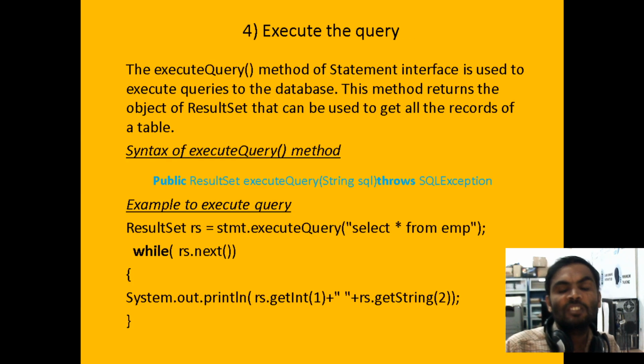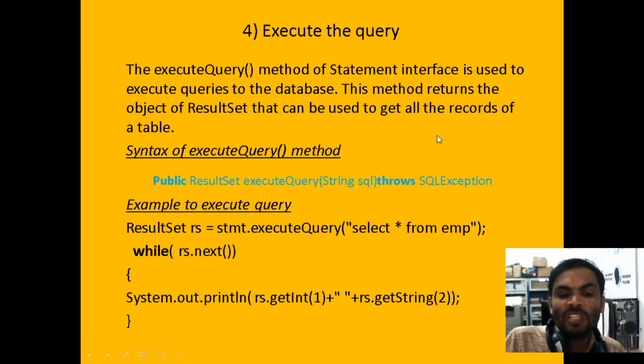In executeQuery we pass the SQL command, for example select * from EMP table. The return type is ResultSet. executeQuery is an instance method, which we call using the interface reference dot executeQuery.